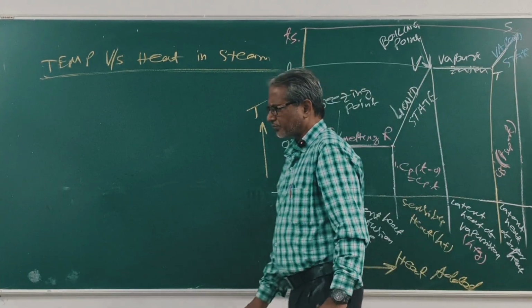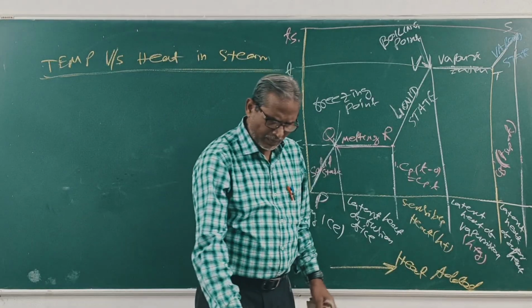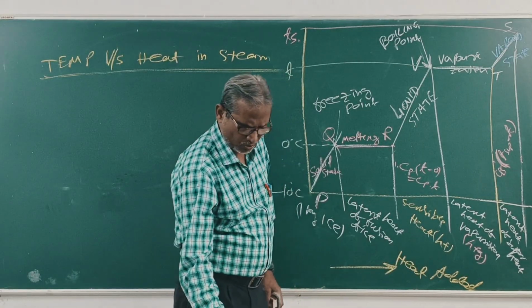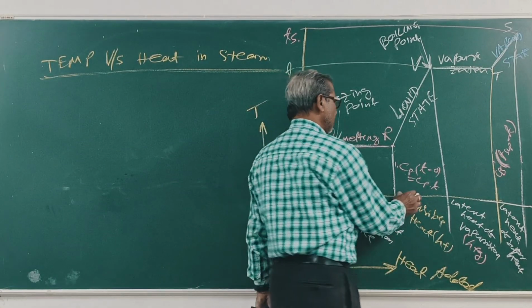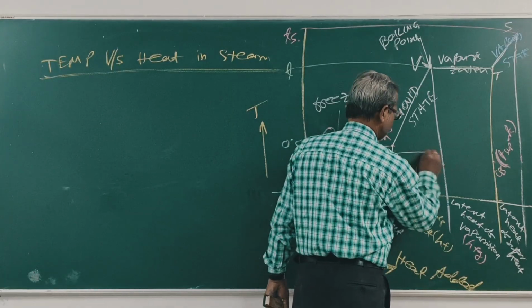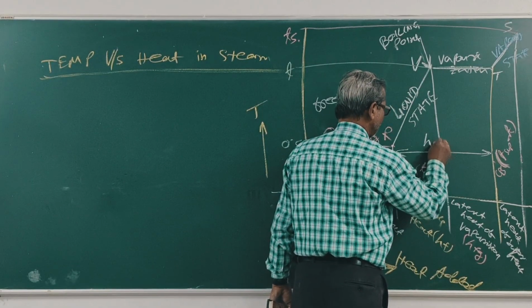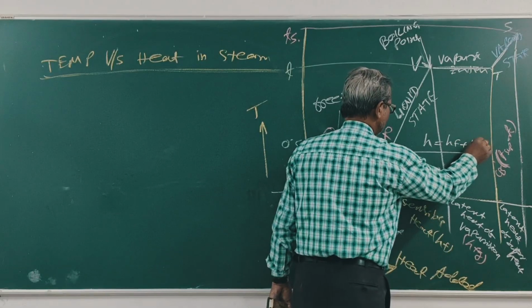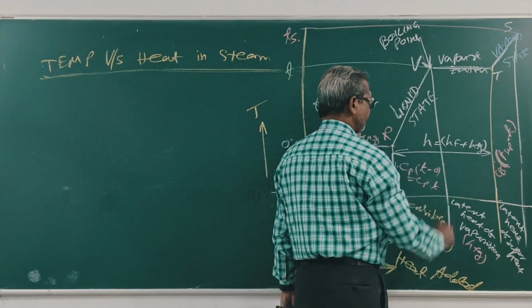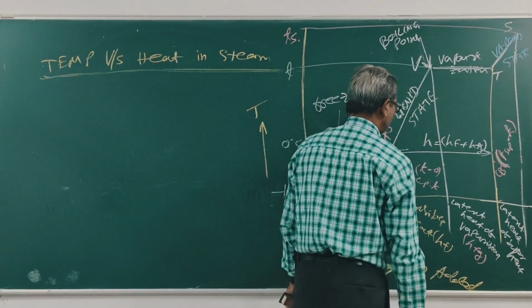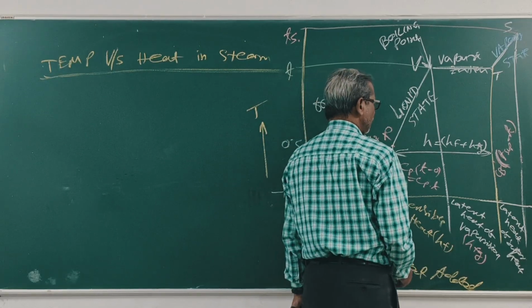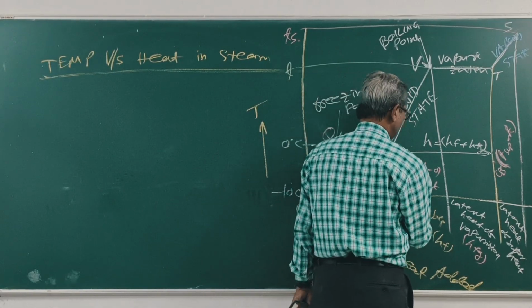So the enthalpy of total heat is equal to this plus this, HA plus HF. This is H. H is equal to HF plus HFG. Clear? And this is called the enthalpy of superheated steam, HSUP.